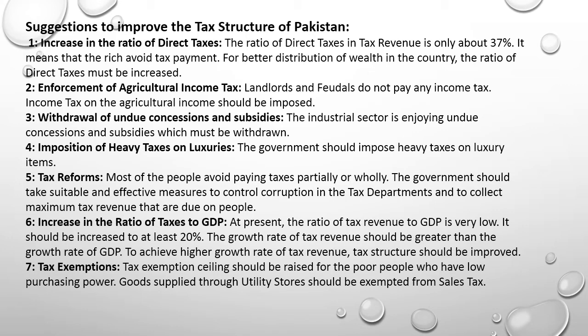Number two, enforcement of agriculture income tax. Landlords and feudals do not pay any income tax. Income tax on agriculture income should be imposed. Number three, withdrawal of undue concessions and subsidies. The industrial sector is enjoying undue concessions and subsidies which must be withdrawn.